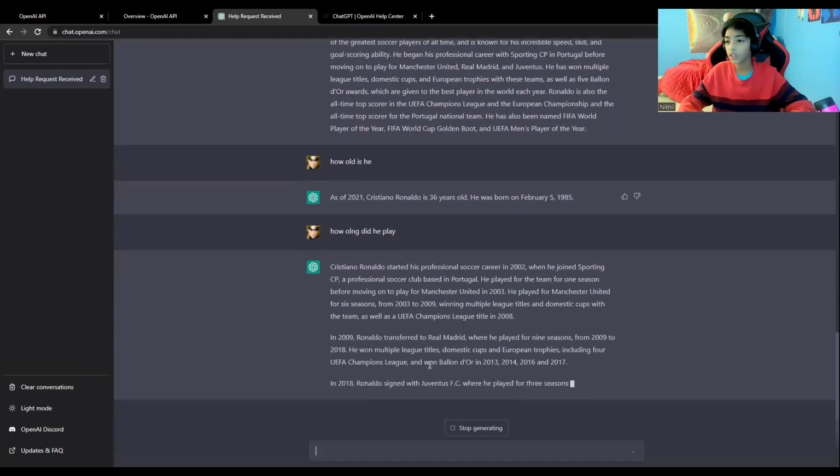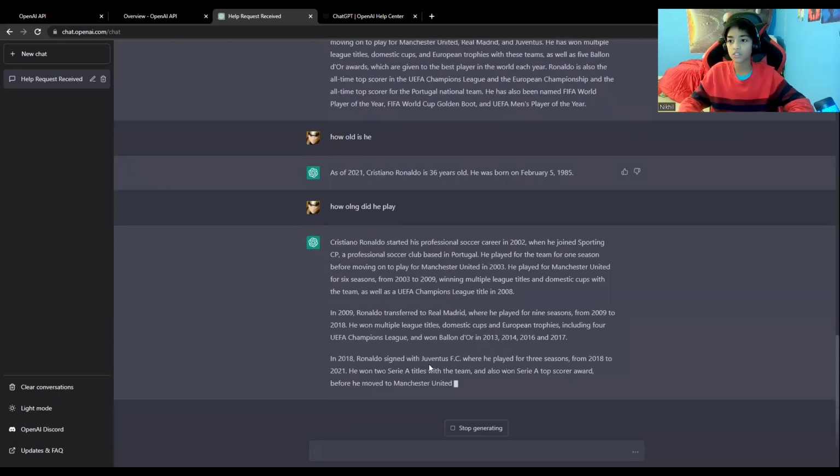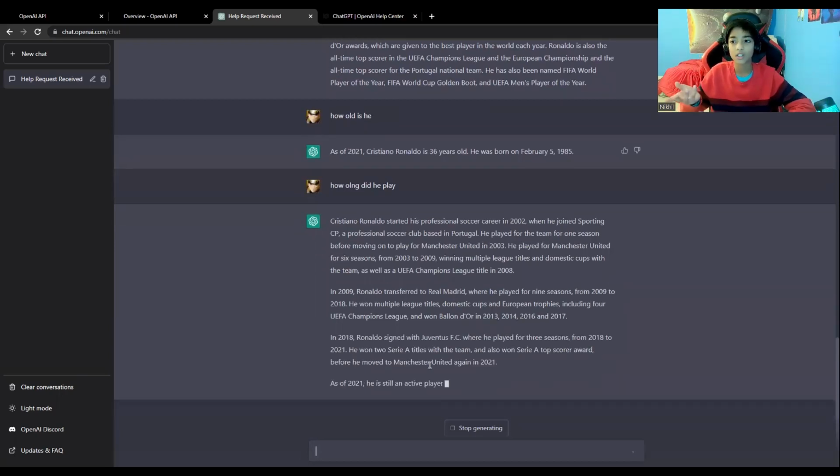So I was doing a project a couple days ago, and for some reason it just didn't work. Like it just wasn't functioning. So I put it in ChatGPT, and it gave me why it didn't work. It gave me the solution to it. So that's another thing that I think is really cool. And I'm going to show you guys it.